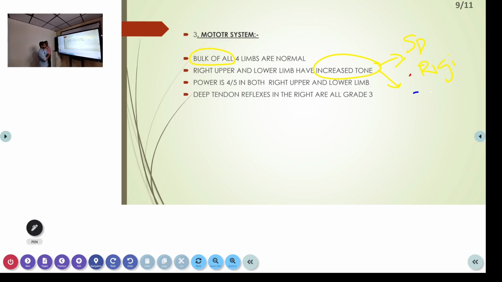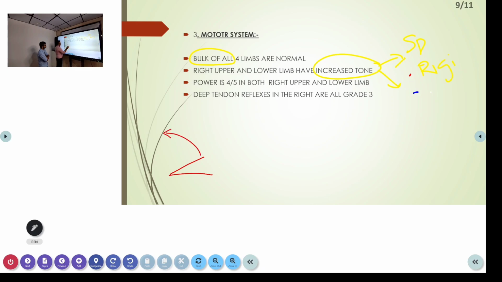Spasticity is more common in pyramidal lesions, and rigidity is more common in extrapyramidal lesions. What is the basic difference? One is velocity dependent, the other is velocity independent. So if you increase the speed, the tone will increase. The third one is most important. See, the spasticity is like this. This is your limb, you try to extend.